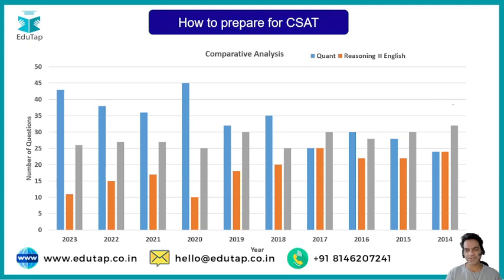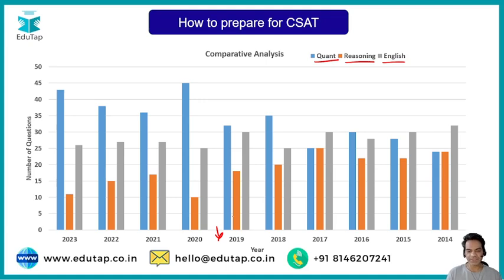Since 2014, if you look at this, the bar in blue is for quantitative aptitude, the one in orange is for reasoning, and the one in gray is for English. So if you look up to 2019, guys, let's break it down between these.